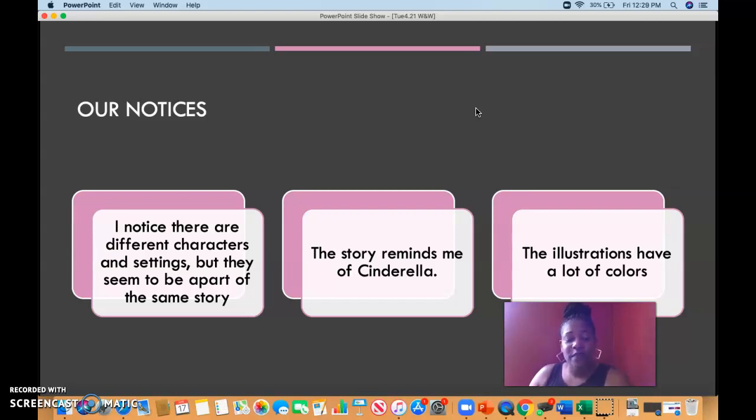The story reminds me of Cinderella. Absolutely. This is just a different version of the Cinderella that you may be used to seeing on TV or one that you may have read about in the storybook.